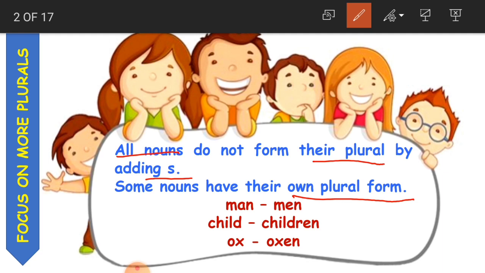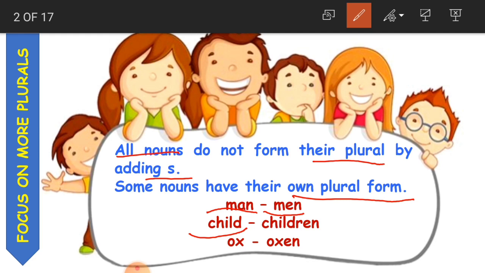Suppose here, children, man, M-A-N, man. Man is a singular person, a single man. When we want to say there are so many men, man becomes men, M-E-N. Same like child.